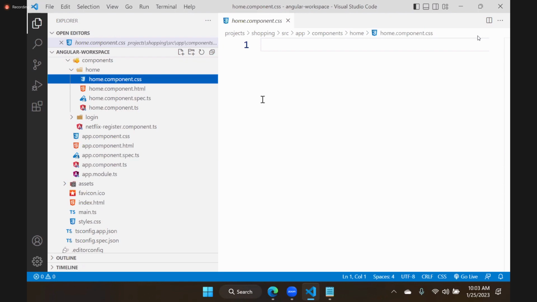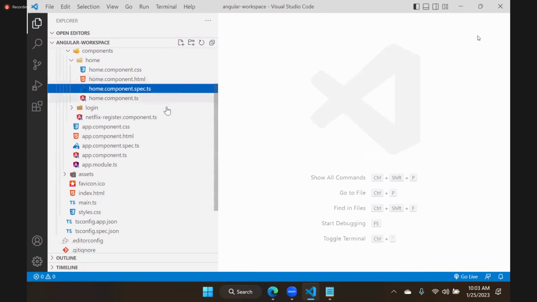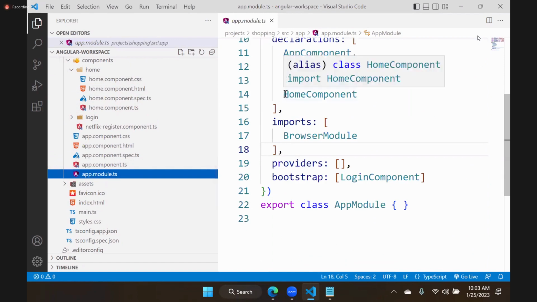Another interesting thing is the spec file. Don't worry about it, you will be confused because this is testing related. For that, you need to learn testing. As of now, we don't need this. But see app module.ts. When you go to app module.ts, that home component is registered.